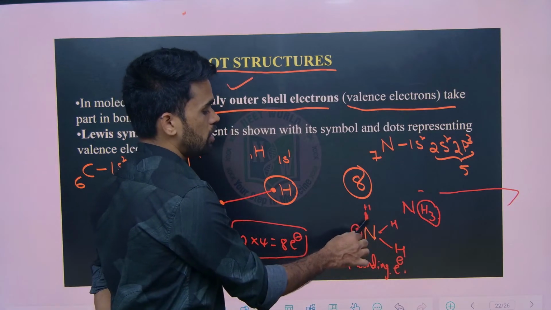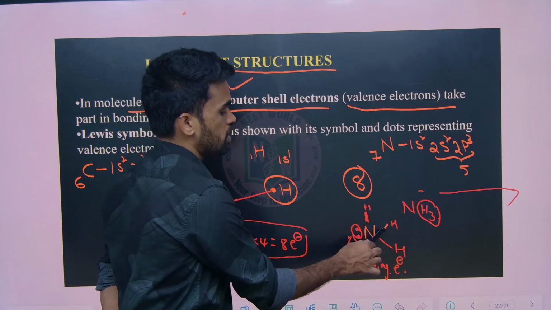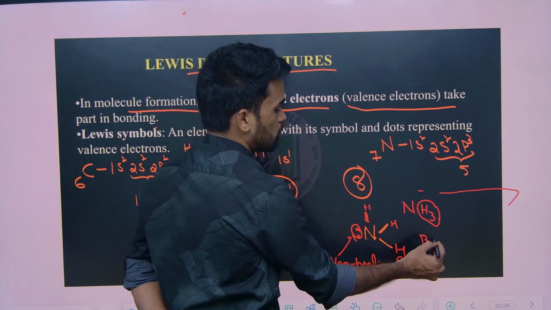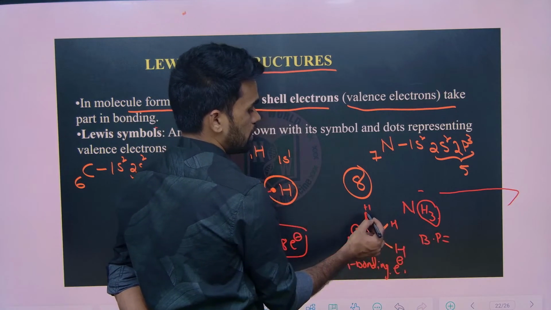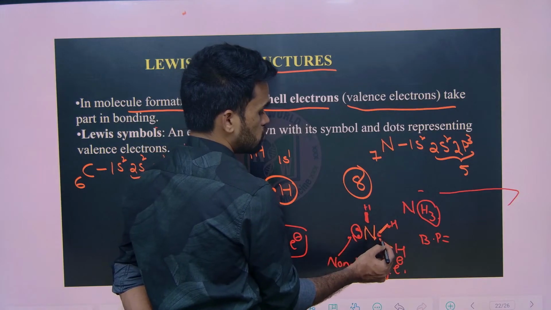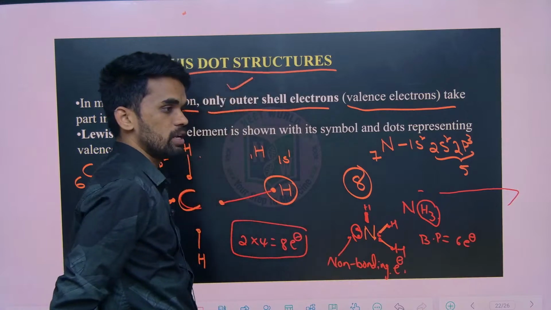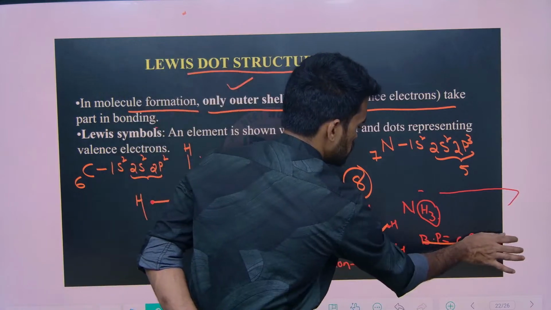So these are the bond formations now. How many bonds are there? 3. So how many bond pair electrons are there? 1, 2, 3, 4, so 6 bonded electrons are there. Okay, like that you can understand. Hope the discussion is clear.